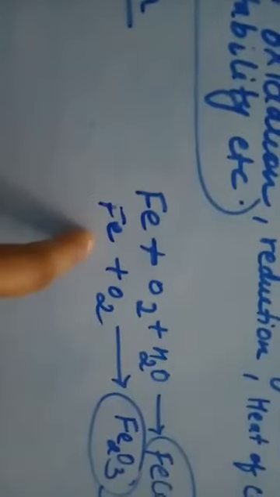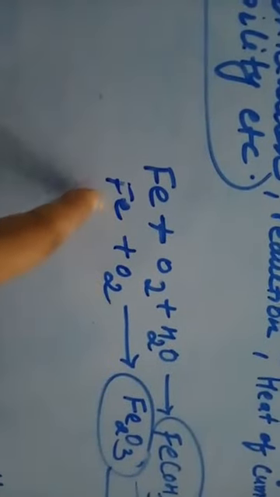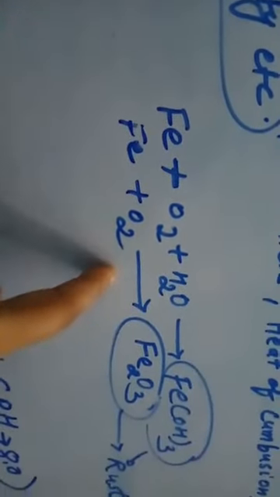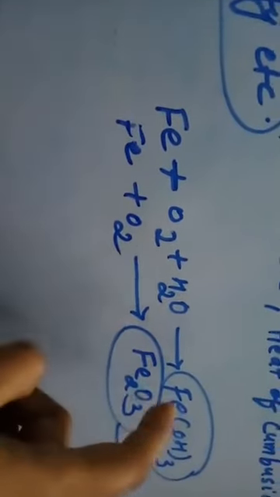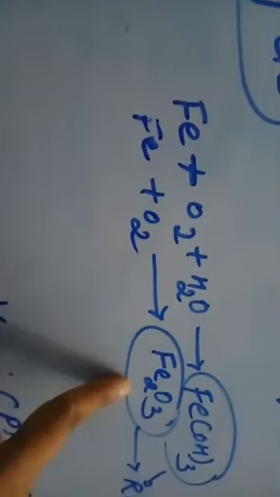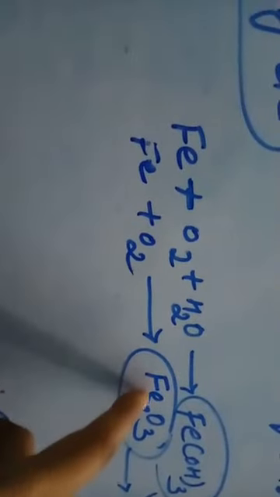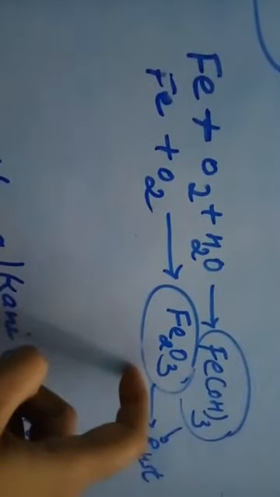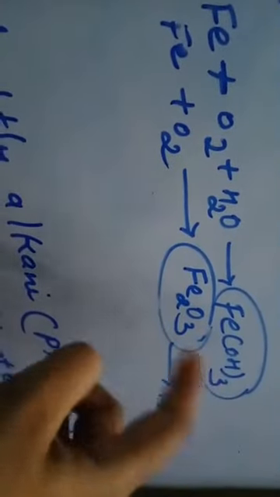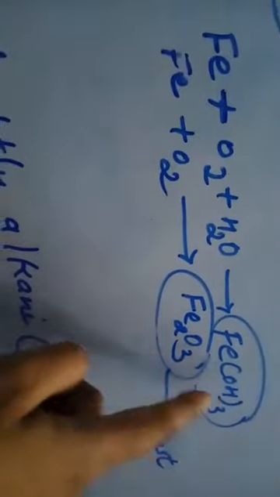Or if iron is exposed continuously to oxygen, then iron becomes iron oxide, ferric oxide, that is Fe2O3. These new substances which are getting formed are nothing but the rust. So this is the formula of rust.